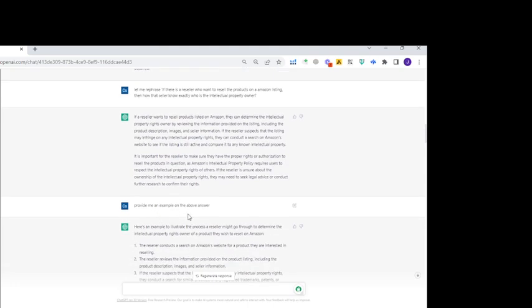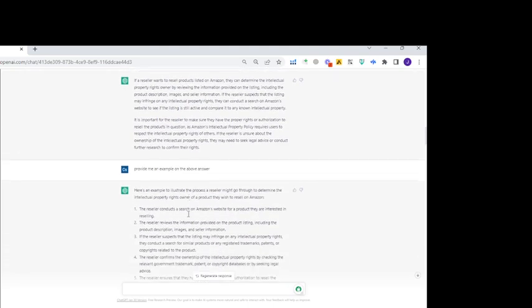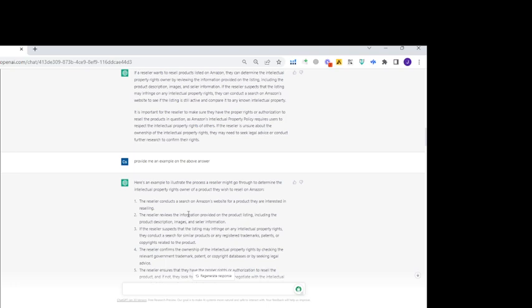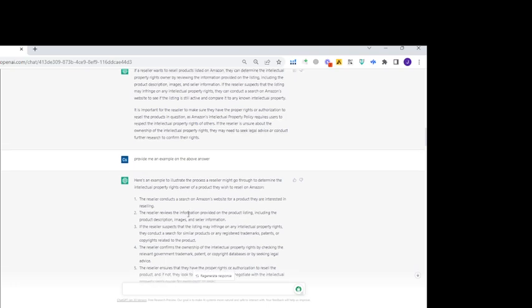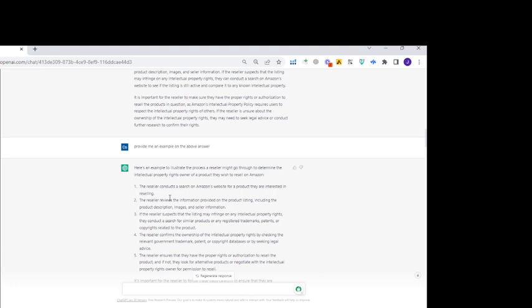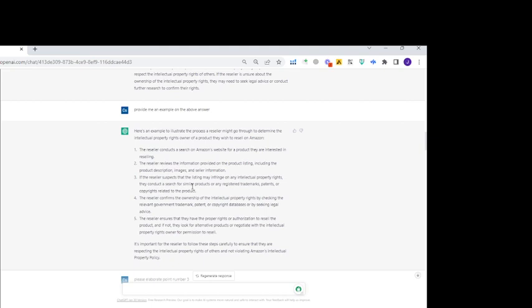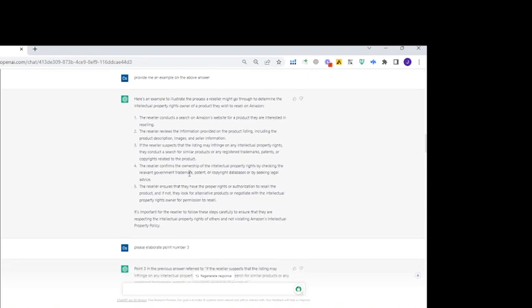So here we go. And then what I require here is an example, because I need an example to know how it can be done. And here we go. I get an explanation step by step, at least in a checklist form. These are: conduct the research, review the information in the product listing, suspect the intellectual property rights by conducting research, the registered trademarks, patents, and then reseller confirm.